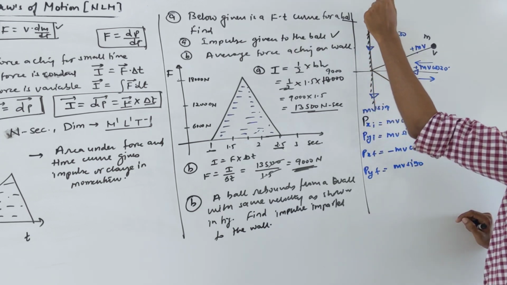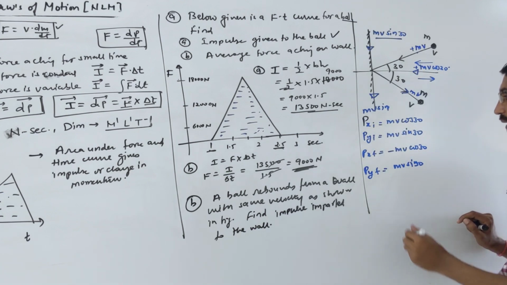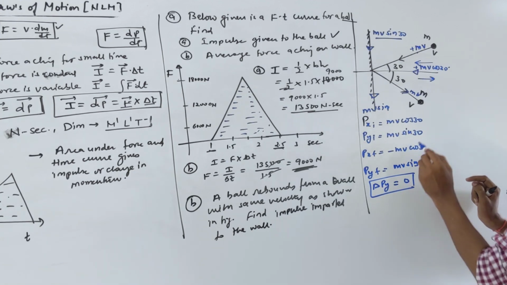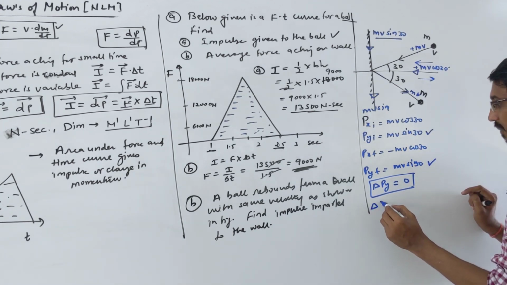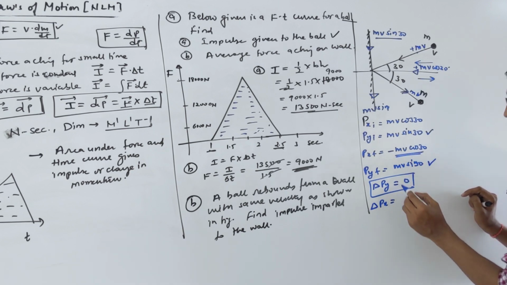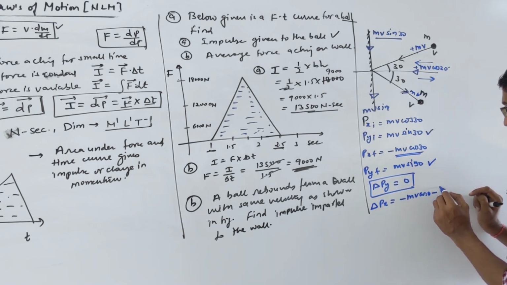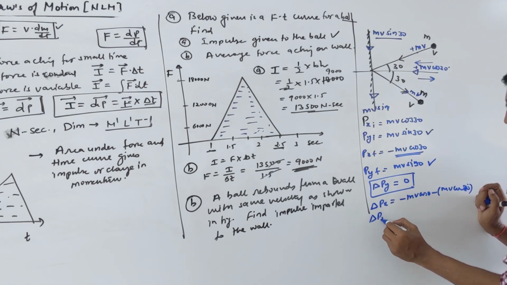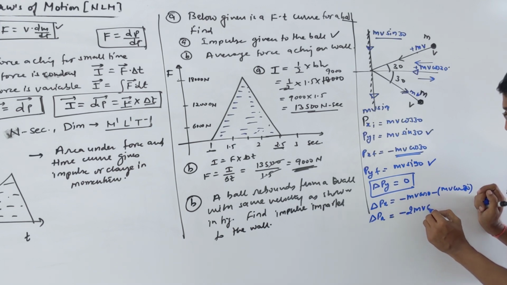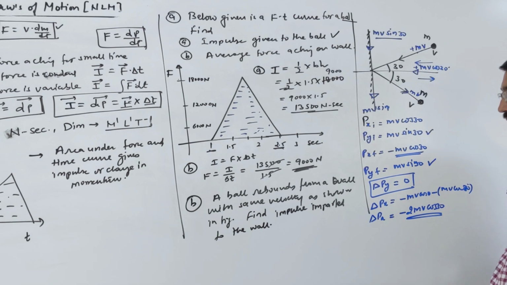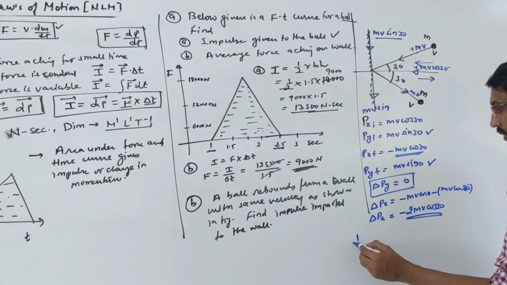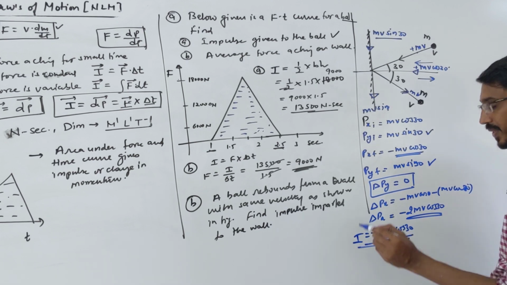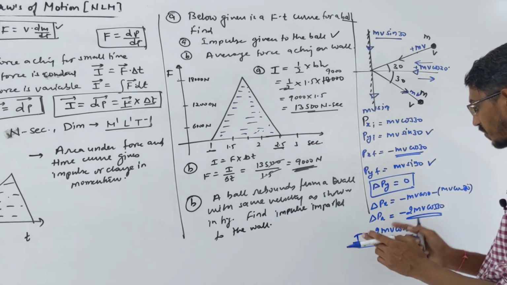Why? Because initially I am calling downward positive, and this is also downward only. So the change in momentum in the y direction becomes what? 0, because this and this are exactly the same. But the change in momentum in the x direction comes to how much? Final is minus mv cos 30 minus initial mv cos 30, so in the x direction it becomes minus 2 mv cos 30. This change in momentum in the x direction is the impulse given. So impulse is simply 2 mv cos 30, that's all. That's your answer. If they ask for force, time will be given to you. So impulse is force into time.